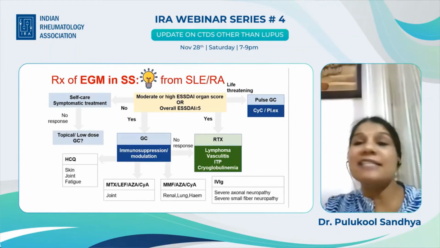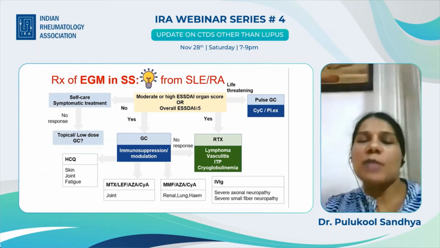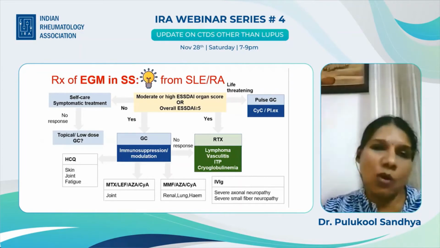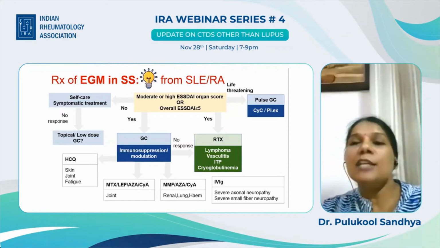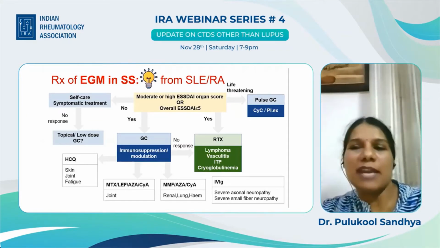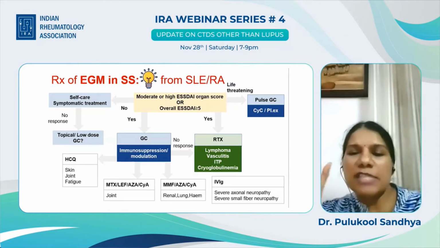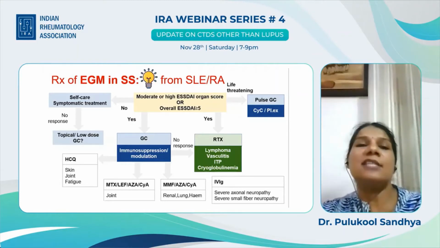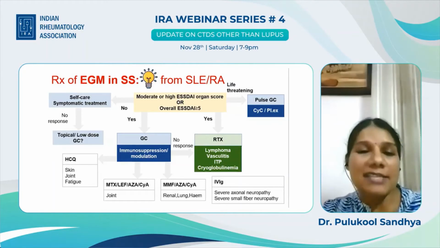Whether it is the trials, the treatment, or the pathogenesis, we borrow ideas. At the crux of it, you have to look at the ESSDAI score: the individual organ score and the overall score. Those who have life-threatening disease, you give pulse glucocorticoids, cyclophosphamide, and plasma exchange. Those who have specific organ involvement like lymphoma, vasculitis, ITP, and cryoglobulinemia are one subset. In fact, in the whole slide, that is the subset which has the highest evidence.